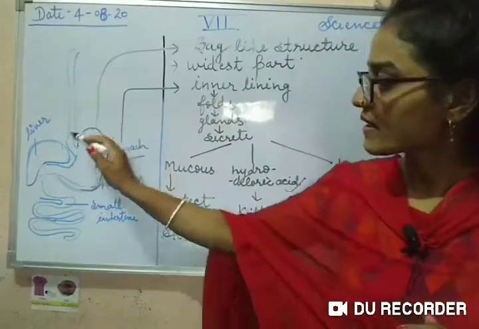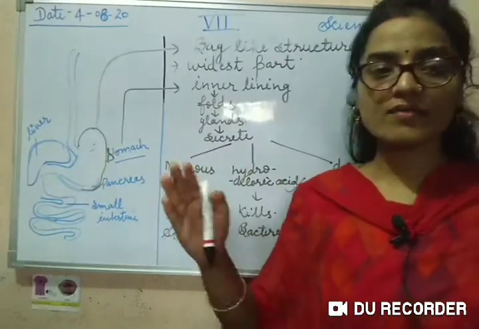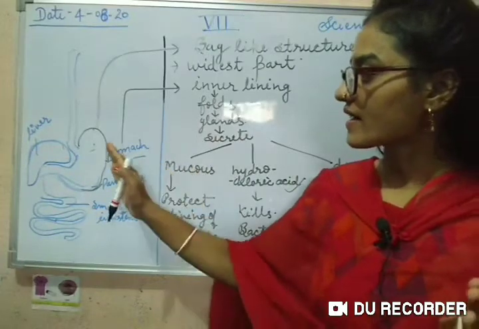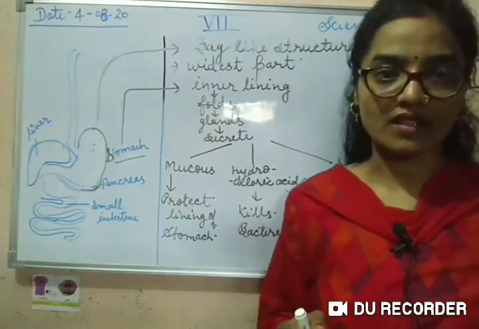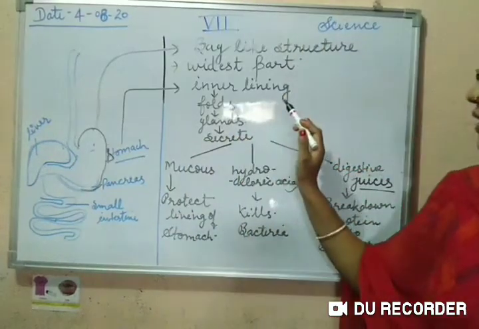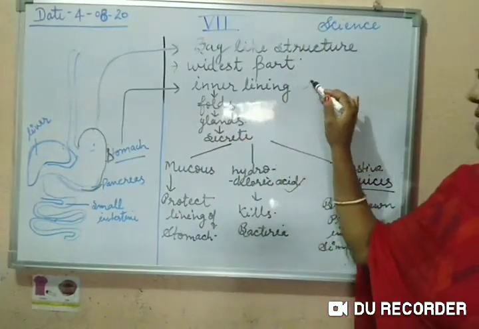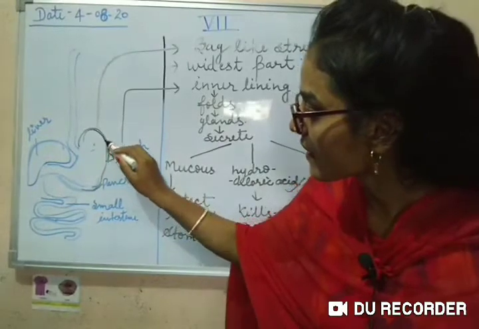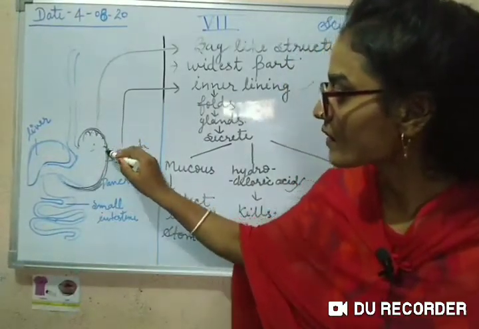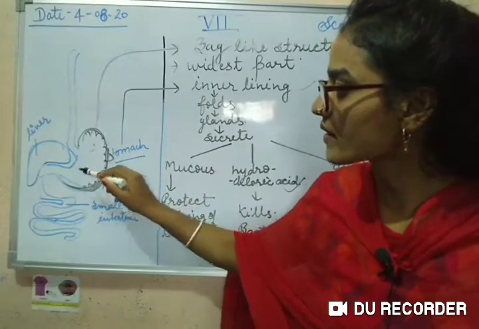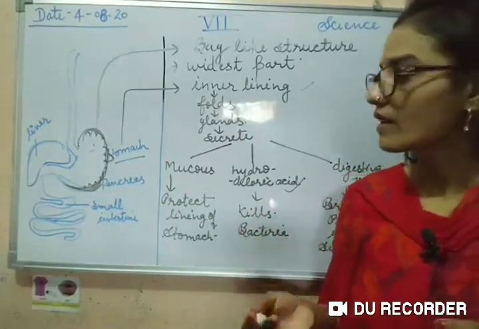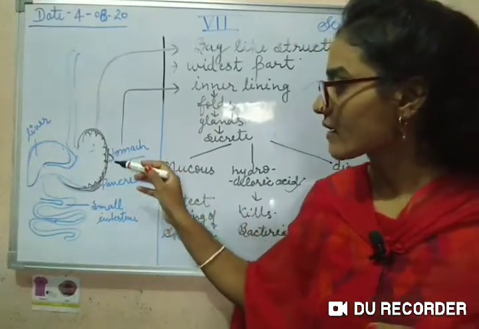You can see here that the stomach is the widest part of the alimentary canal. In the inner lining of the stomach, many folds are present, and in those folds many glands are there.